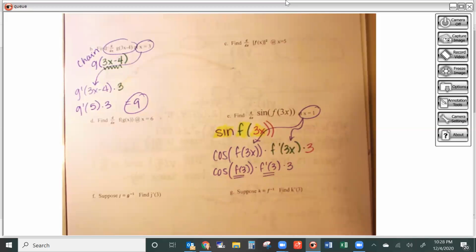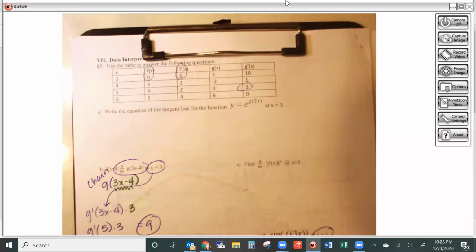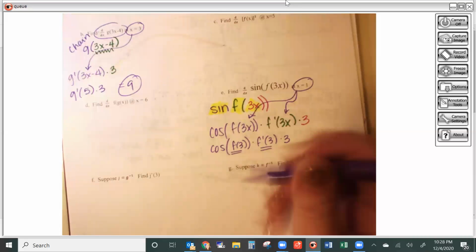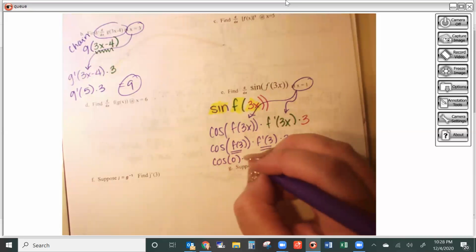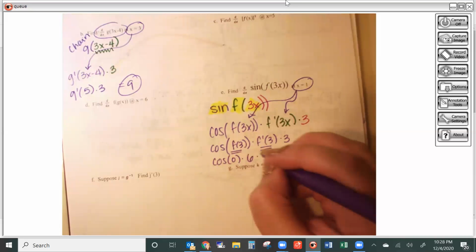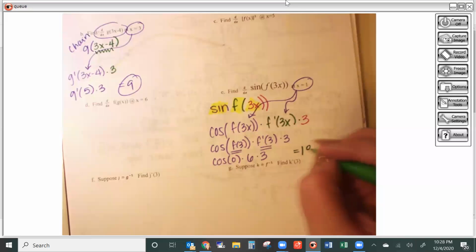So if I come up to the table at 3, I can see that f of 3 is going to be 0. F prime of 3 is going to be 6. So that means that I have the cosine of f of 3, which is 0, times f prime of 3, which is 6, and then times the 3 in the back. Then hopefully we know cosine of 0 is 1, 1 times 6 is 6, 6 times 3 is 18.